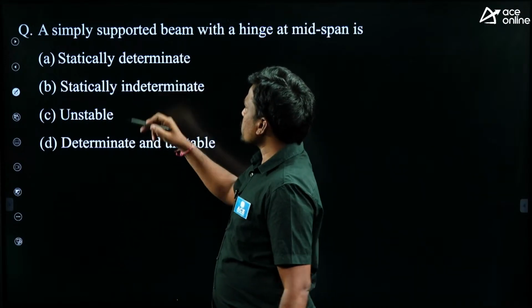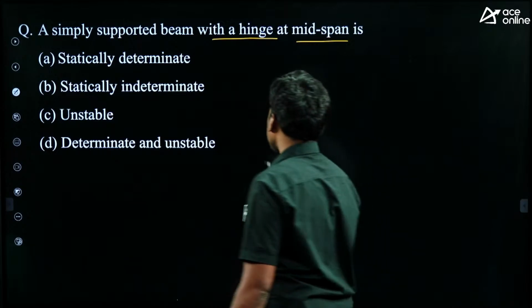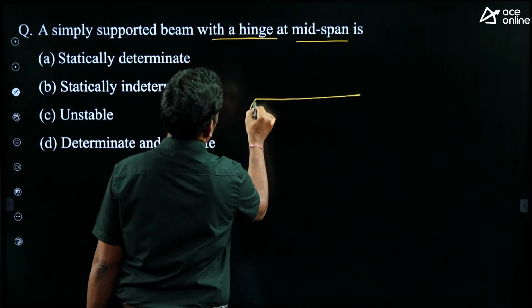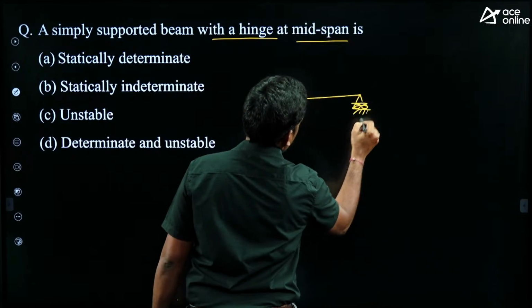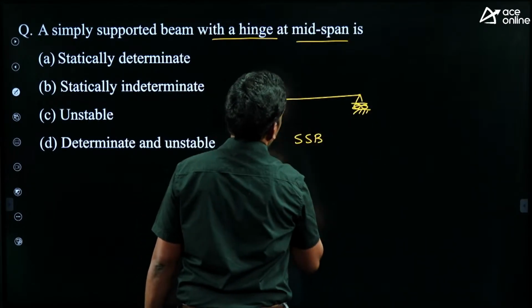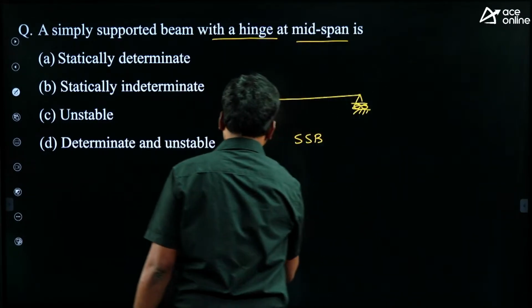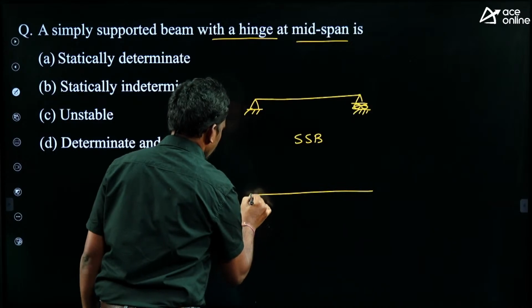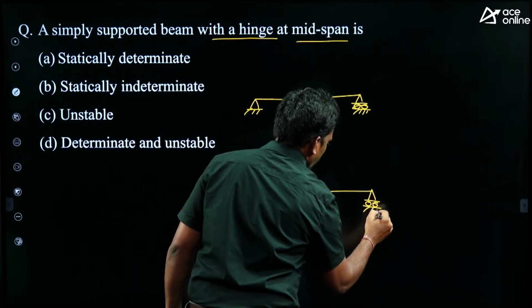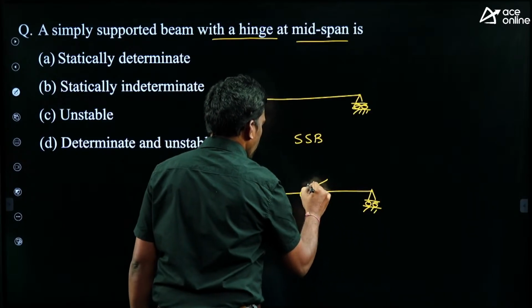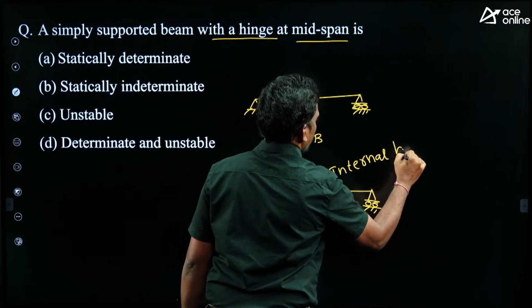Simply supported beam with internal hinge at the midspan is... So this is the simply supported beam, but in the question it is given simply supported beam with an internal hinge.